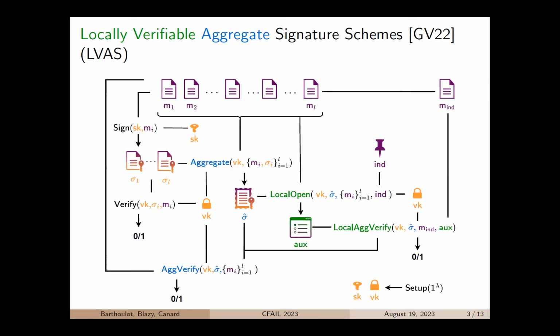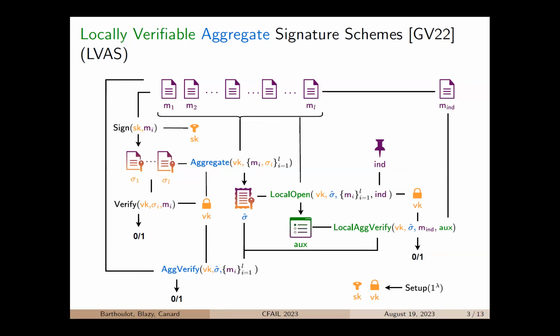The third algorithm is the Verify algorithm that takes as input the verification key VK, a signature sigma and a message M, and it returns 1 if sigma is a correct signature of M. If it's not the case, it outputs a 0. Then you can find the Aggregate algorithm that takes as input a verification key VK along with a set of messages M1 to ML and their associated signatures sigma 1 to sigma L, where all the signatures were honestly computed by the Sign algorithm.